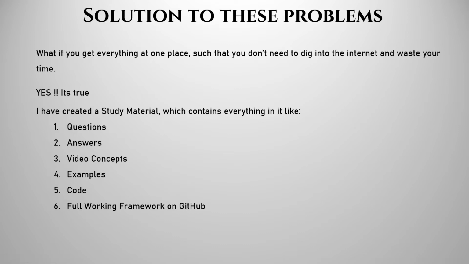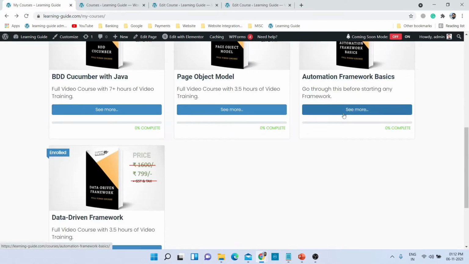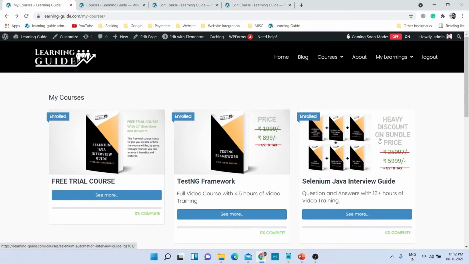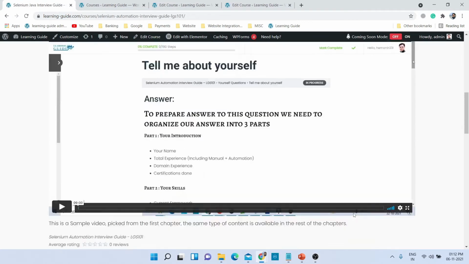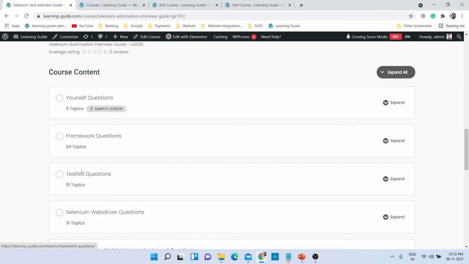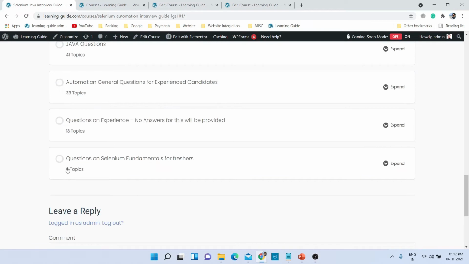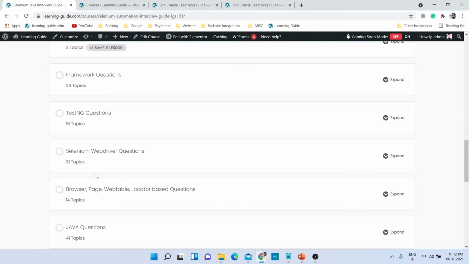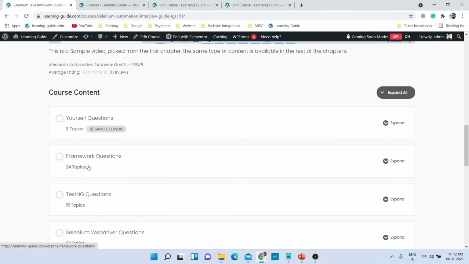Okay, let me show you a little glimpse of this course. Once you are enrolled in the course, it will look like this. You can see the enrolled button over here, and if you go into this see more, it will open the course for you. Now below here you can see all the categories of questions and the total number of questions that we have in each category. You can see 24, 15, 31, 14, 41. All these are different types of questions.